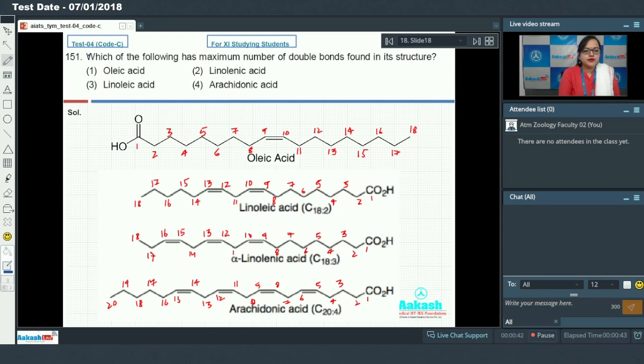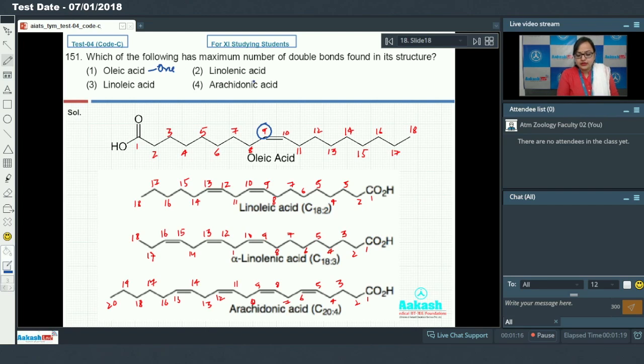So question 151 says, which of the following has maximum number of double bonds found in its structure? Option first, that is oleic acid. You all know that oleic acid is an 18 carbon containing fatty acid and it has single double bond present at 9th carbon in its structure. Oleic acid has one double bond.